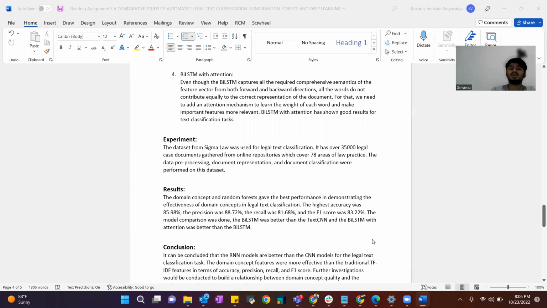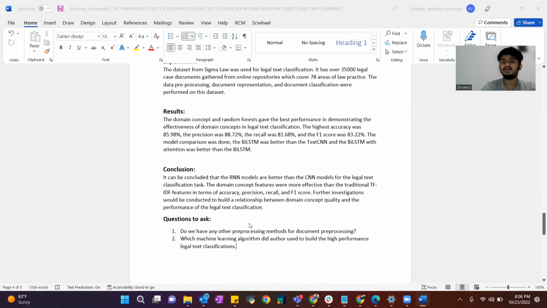The dataset from Sigma Law was used for legal text classification. It has over 35,000 legal case documents gathered from online repositories, which cover 78 areas of law practice. The data pre-processing, document representation, and document classification were performed on this dataset.